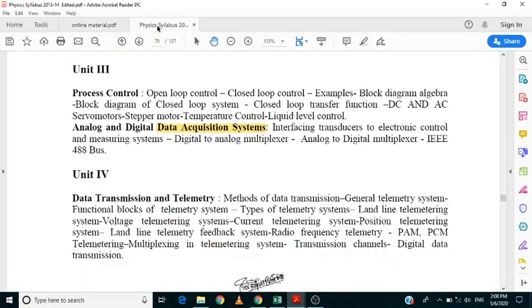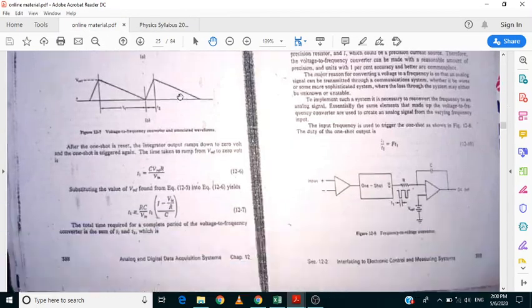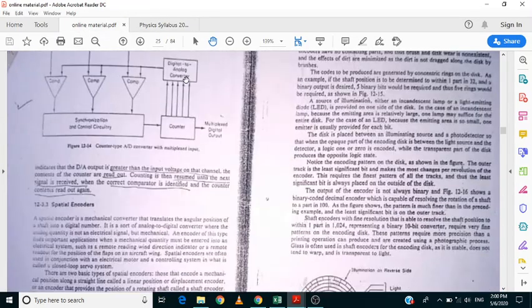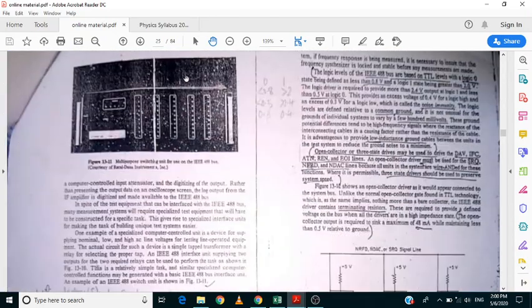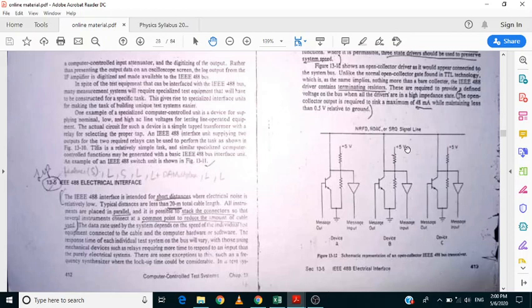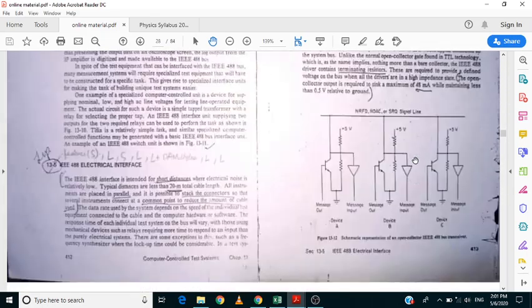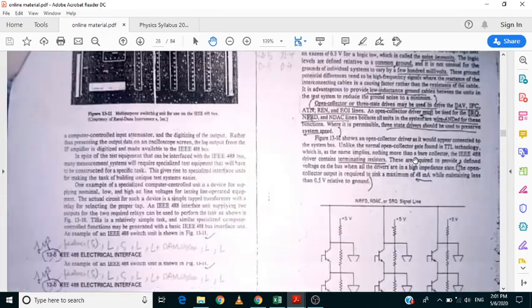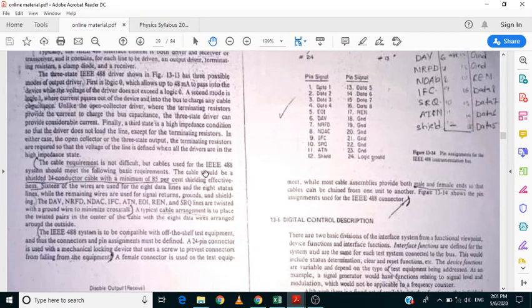The next one is the IEEE 488 bus. I sent you some material. Take some of the points from the material regarding the IEEE 488 bus. When you get a question on the digital IEEE 488 bus, explain this diagram along with the pin configuration which you have in your material. No need to write that entire material, but write some points related to the IEEE 488 bus.